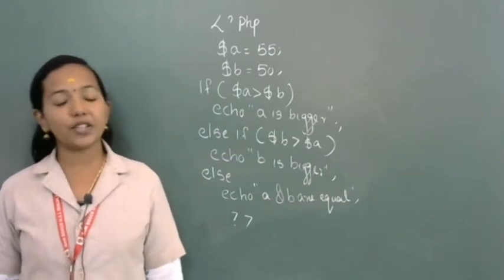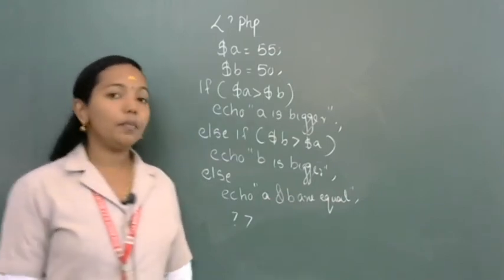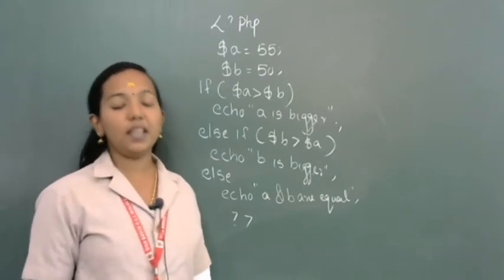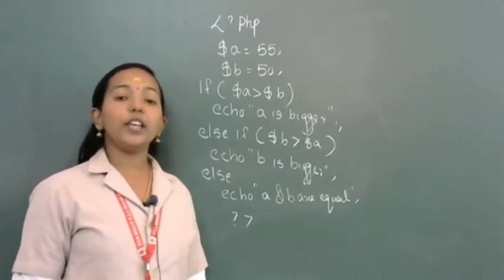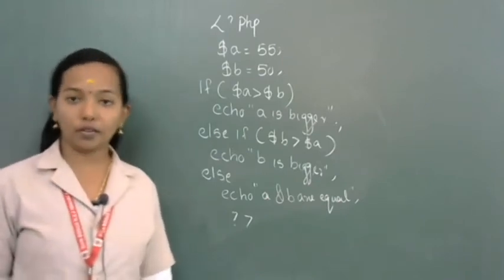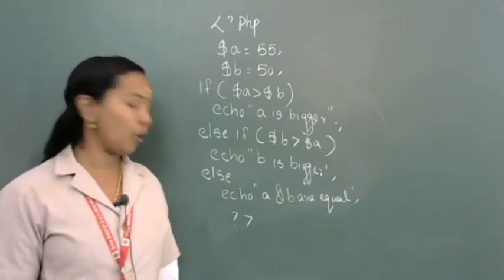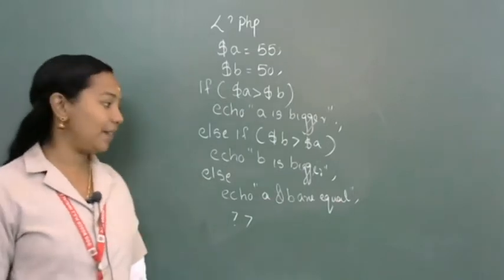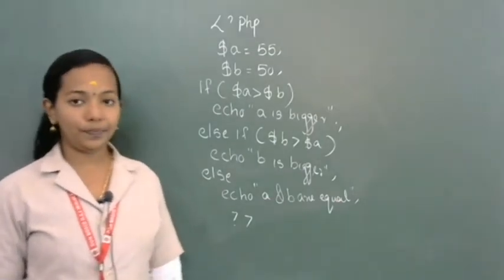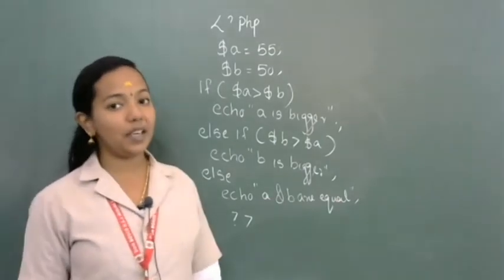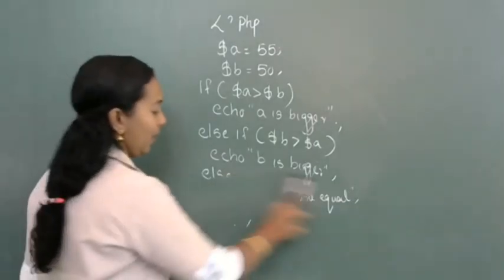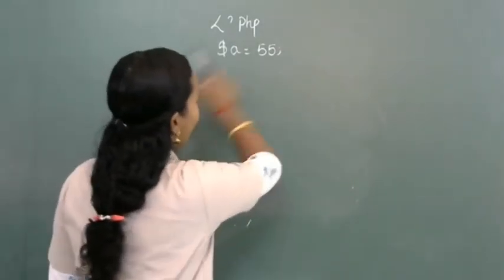Otherwise, we check one more condition: B greater than A. If B is greater than A, B is bigger. If the 2 conditions are wrong, then there will be one more output: A and B are equal. Okay, I think it is clear.